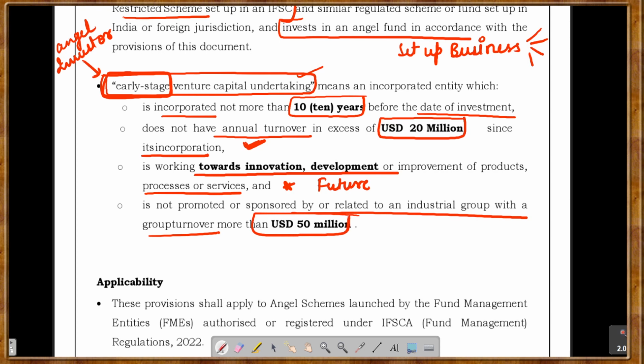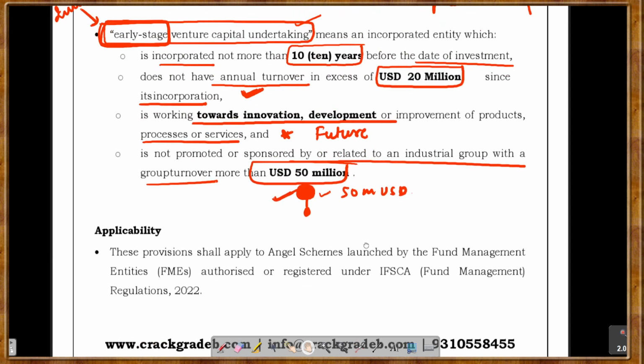$50 million. That means if these entities already have the backing of a great entity, a promoter or group entity which already has a turnover of more than 50 million US dollars, then they already have support, and we do not want to support such entities. So I guess you now have understood the provisions for this particular thing.